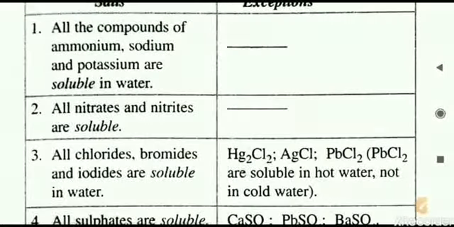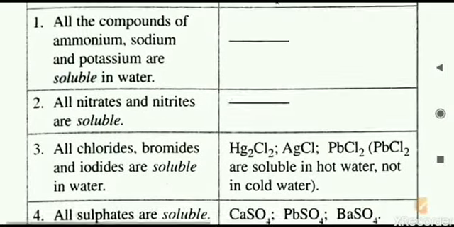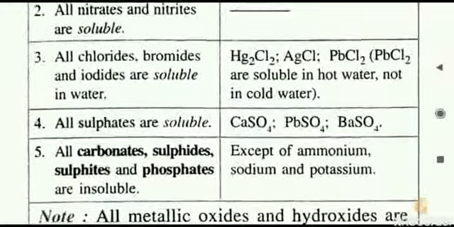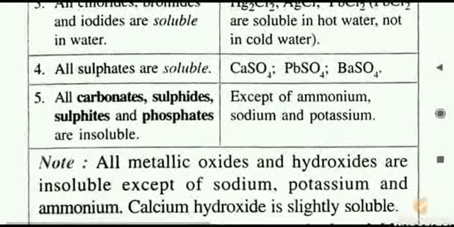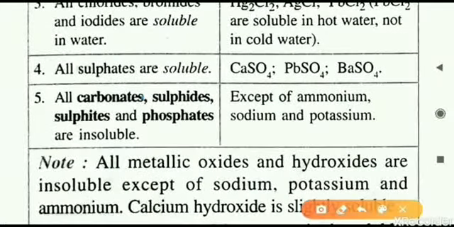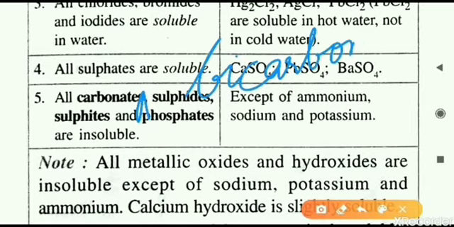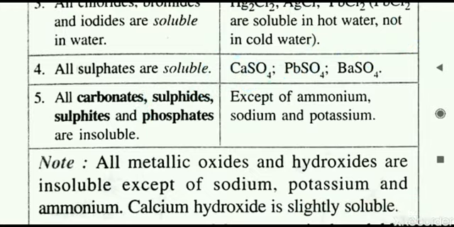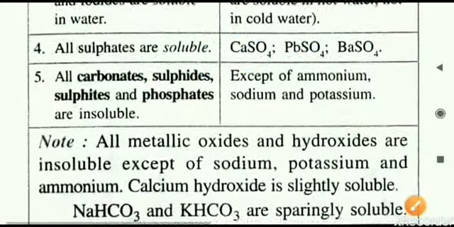This will make it clear to you which salts are soluble in water and which ones are insoluble in water. In rule number 5, they have given carbonates and all. Here you can add one more thing in between, that is bicarbonate. The bicarbonates are also generally insoluble in nature. Bicarbonate salts are also not soluble. That is not given in the book. We can also write bicarbonates there.